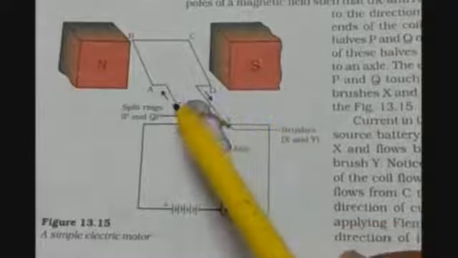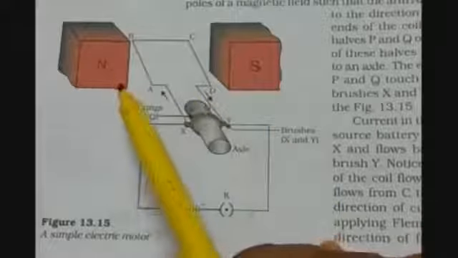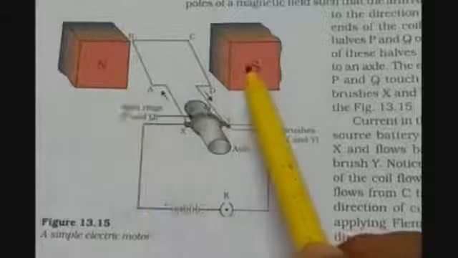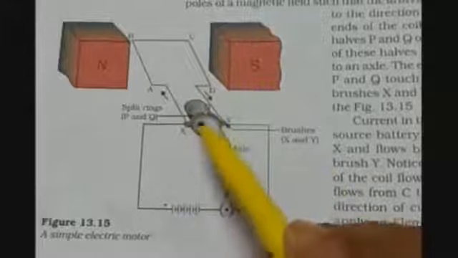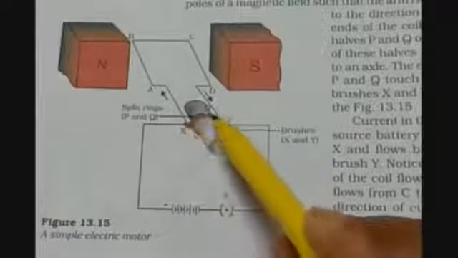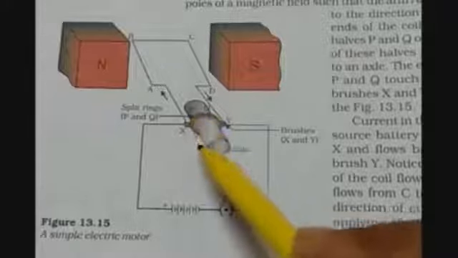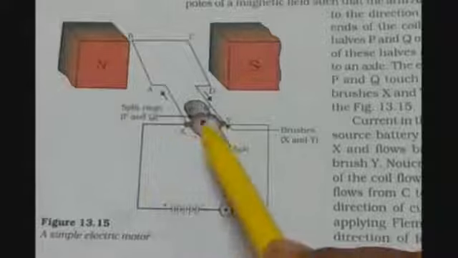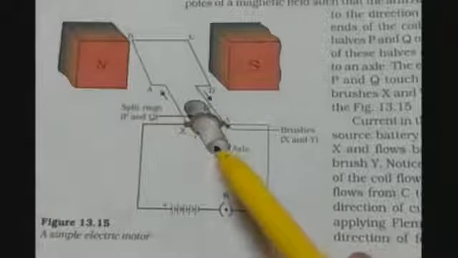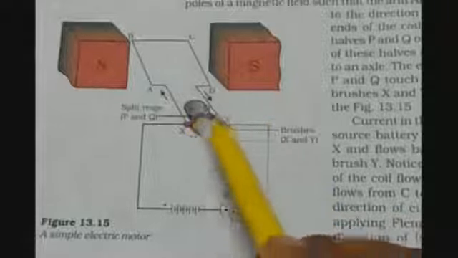We have the armature coil ABCD placed in the magnetic field between the north and south poles of the horseshoe magnet. Here you can see these half C shapes, which are the split rings. So the split rings are P and Q here. We have been asked in the question what is the role of this split ring?